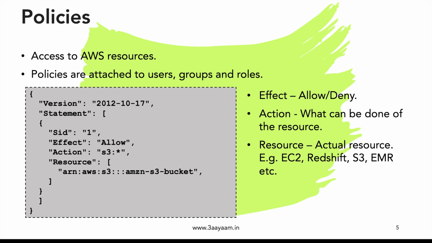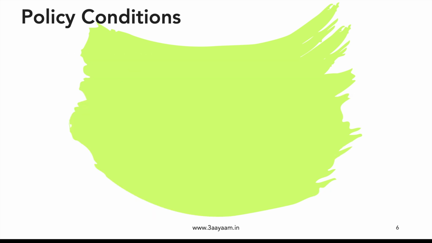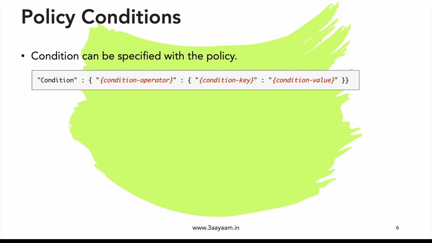It can be an EC2 instance, it can be a Redshift cluster, it can be an S3 bucket or S3 object, it can be an EMR cluster, etc. Then there's something called AWS managed policies, and I'll show you AWS managed policies in the hands-on. We can also have conditions on policies, like a filter condition, which can be specified with the policy. And the syntax of condition is something like this.